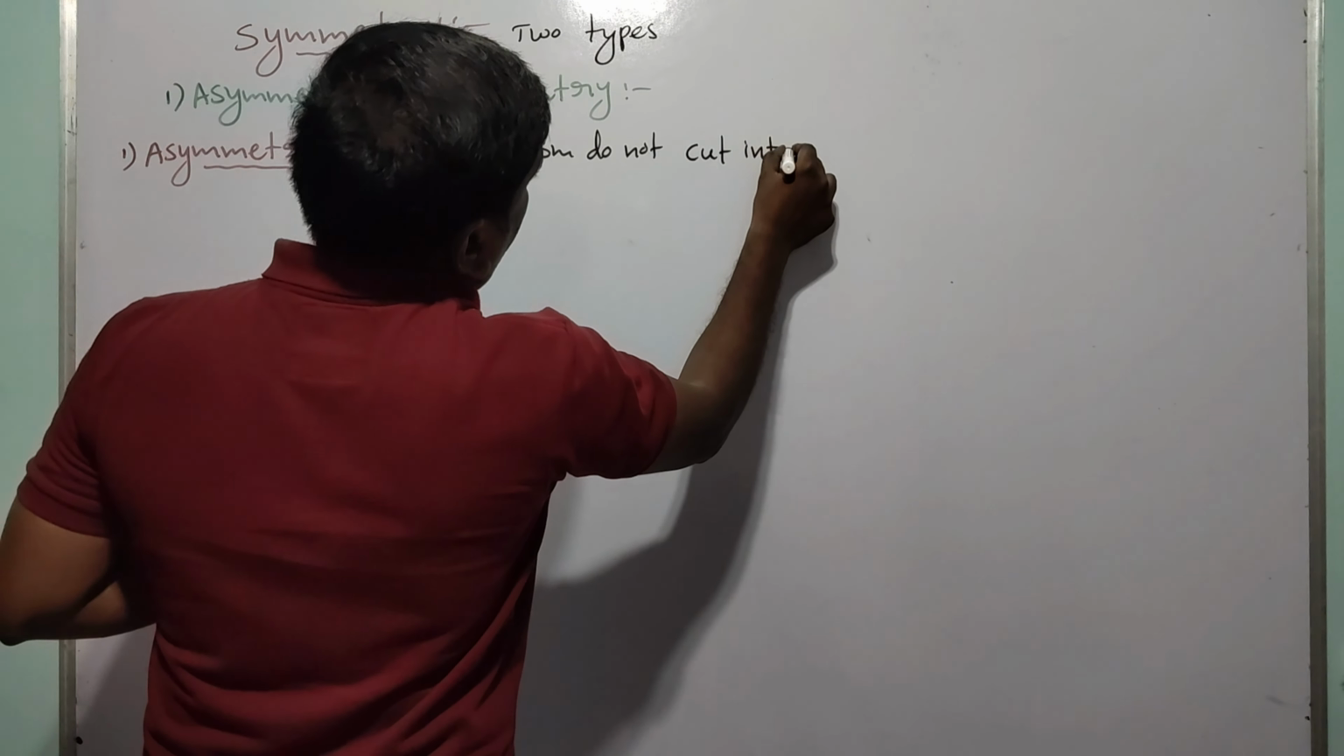Next, the second one is symmetry. Symmetry means the organism cuts into two equal parts. The organism cut through the central axis and divided into two equal parts is called symmetry.